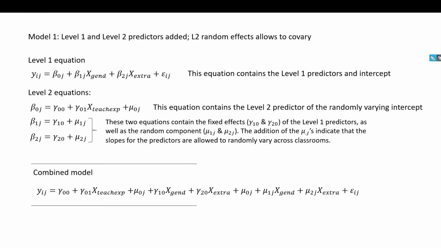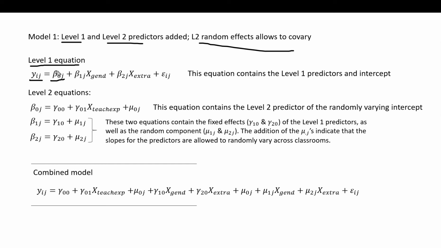Now, the next model that Hawks tested was one in which he included level 1 and level 2 predictors in the model, and he also allowed the random effects to covary. So looking at our level 1 equation, you can see right here that each person I in classroom J, their score with respect to popularity is a function of the classroom intercept right here, which is the beta 0J.